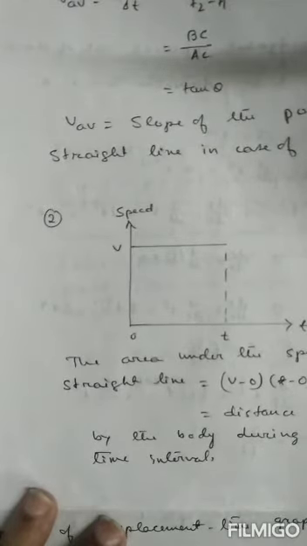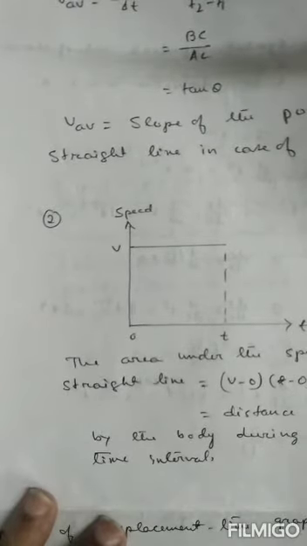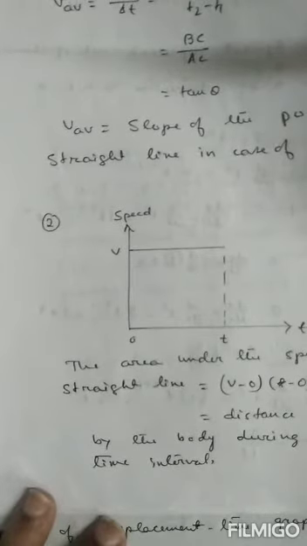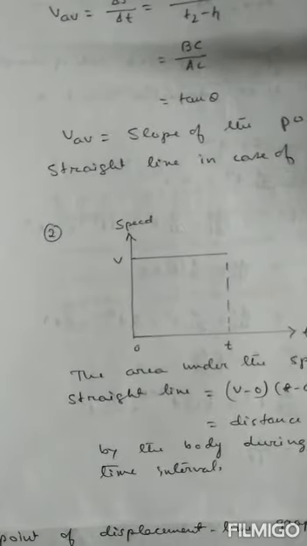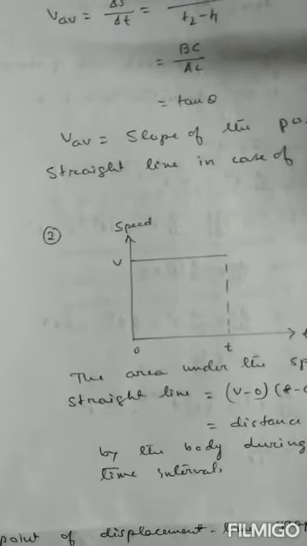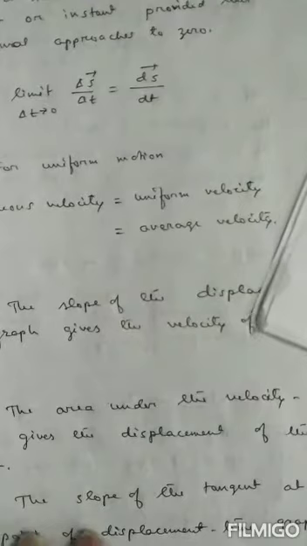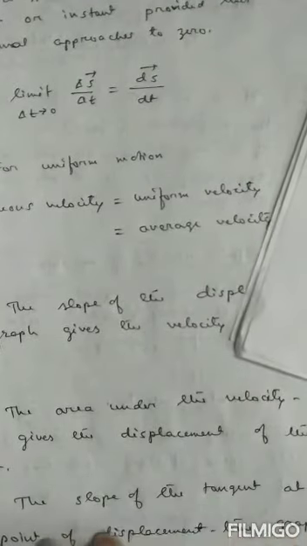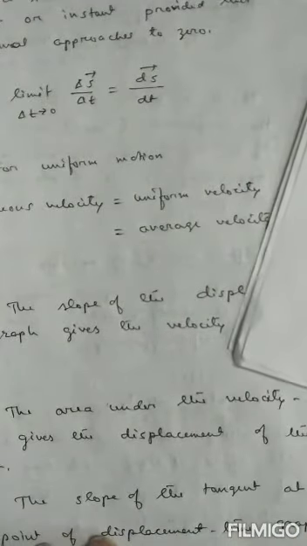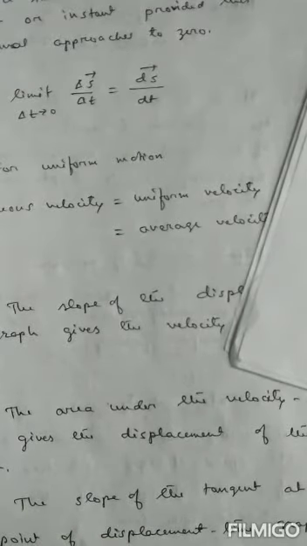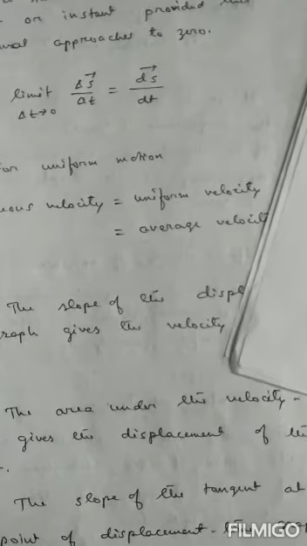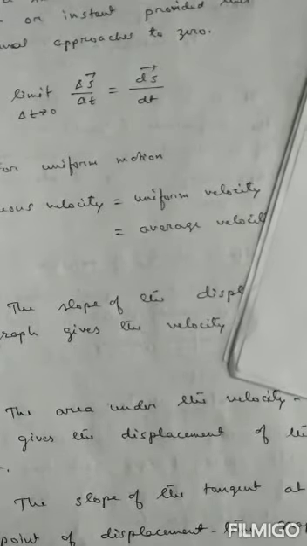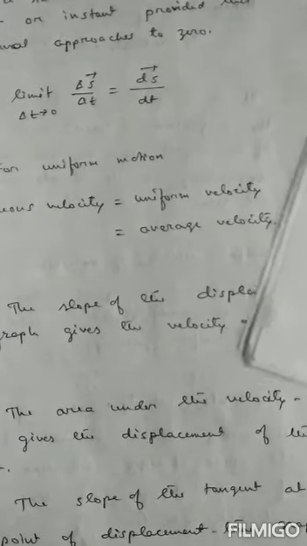Similarly, slope of the tangent at any point to the displacement time graph gives us the instantaneous velocity. Okay?